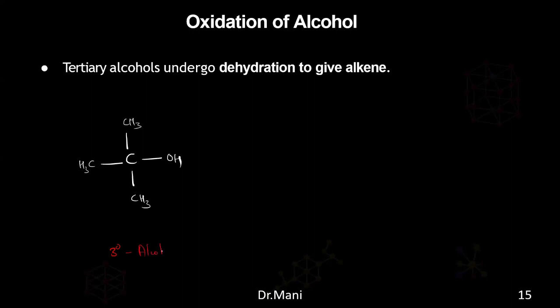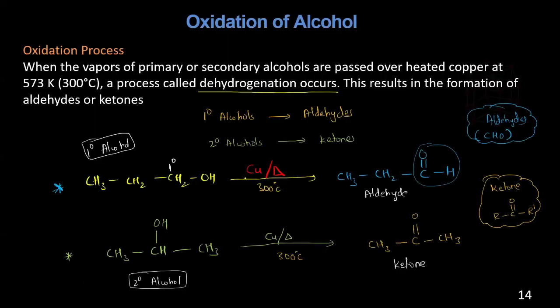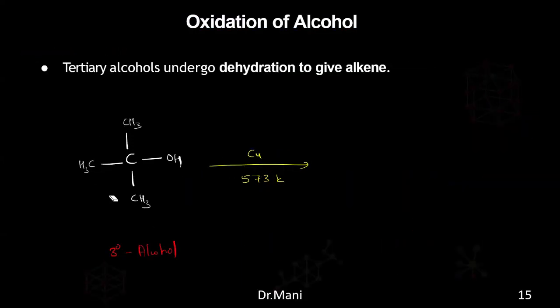Now this tertiary alcohol, you treat with copper at 573 Kelvin. Whatever you did here, you do the same thing for the tertiary alcohol. At 573 Kelvin with copper, you heat it. So this will give an alkene. The hydrogens it will lose and it will form the double bond. So whenever a double bond is present, it will turn out to be an alkene. So the alcohol turned out to be an alkene. Understood? So what happens with the tertiary alcohols?